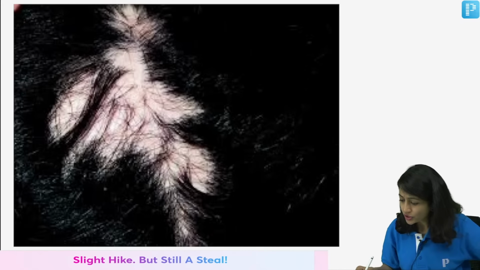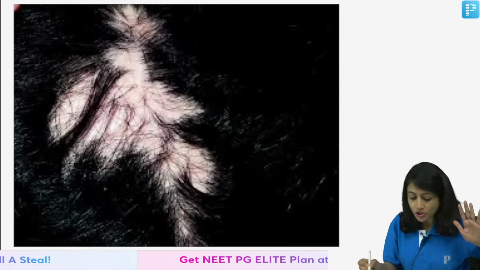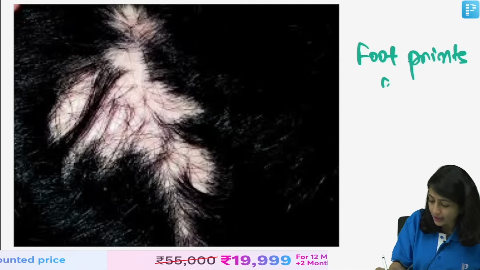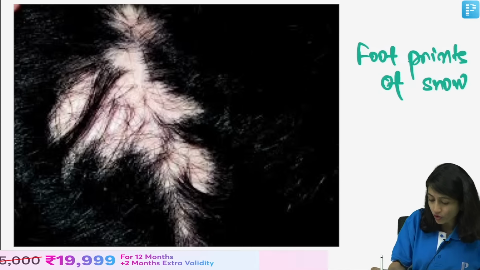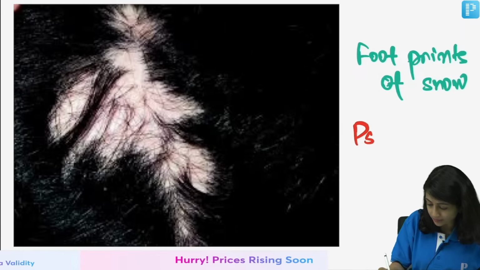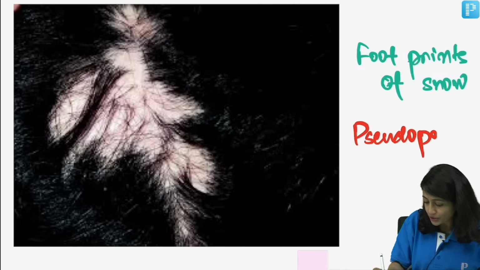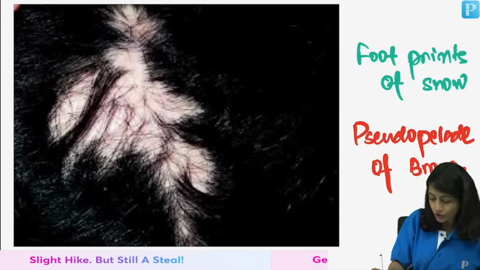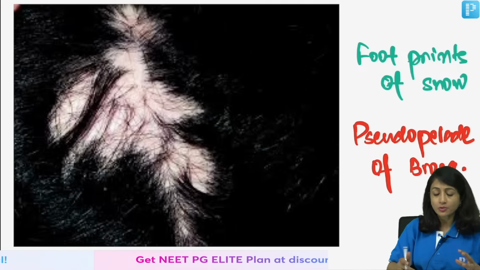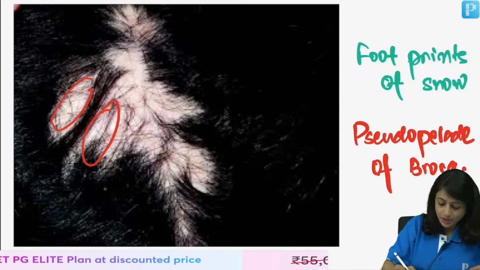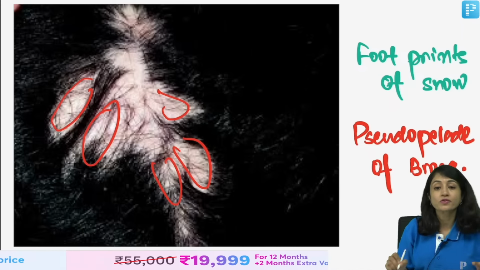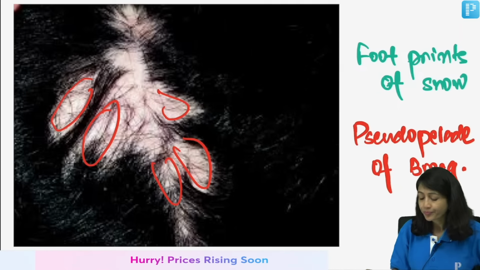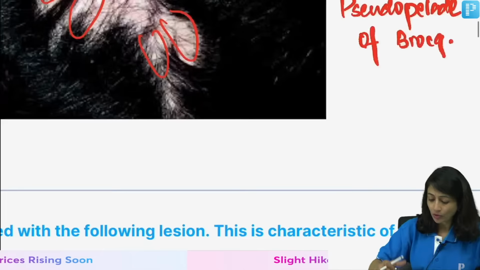Good. So, you all know this. No, this is not Christmas tree pattern. This is footprints in snow pattern, which is seen in pseudopelade of Brocq. This is a form of cicatricial alopecia or scarring alopecia, which has no cause. It is idiopathic, you have no inflammation, the patient just presents with these footprints in snow appearance, and this is a form of cicatricial alopecia seen in pseudopelade of Brocq. Clear? So, this is briefly about hair.